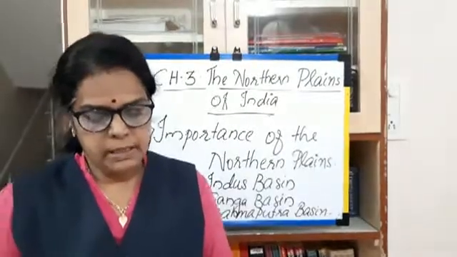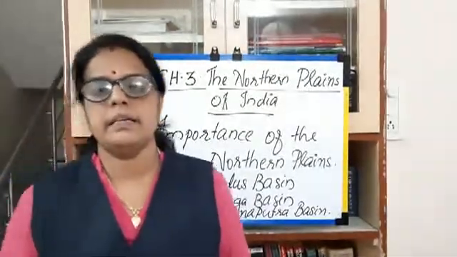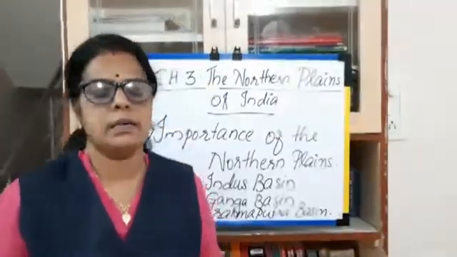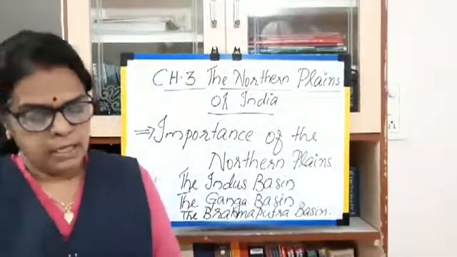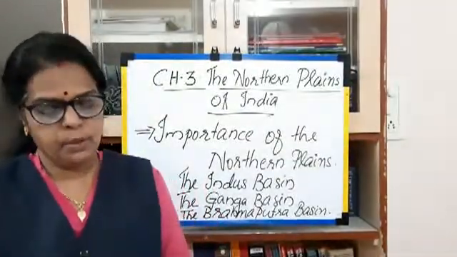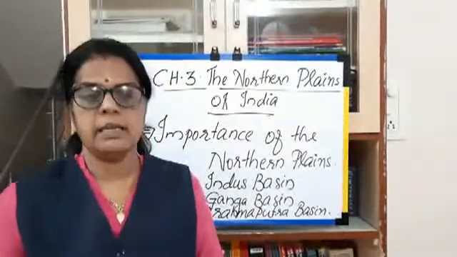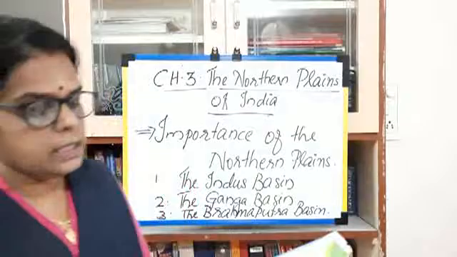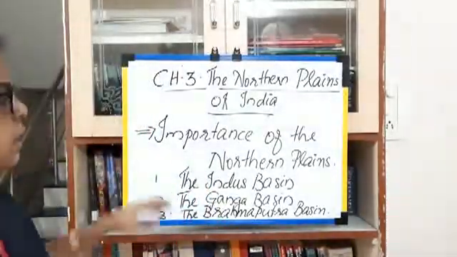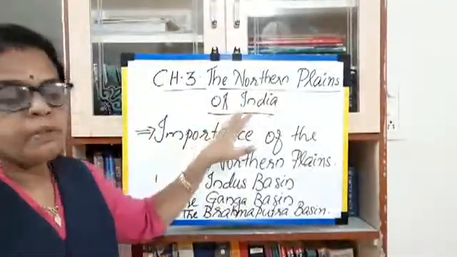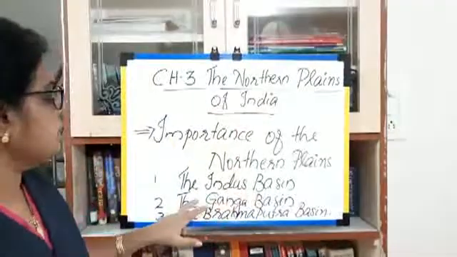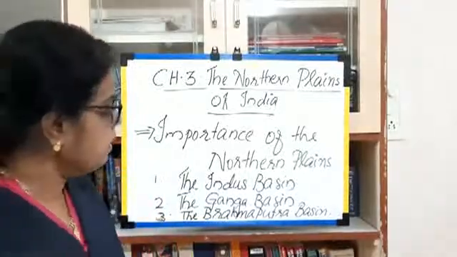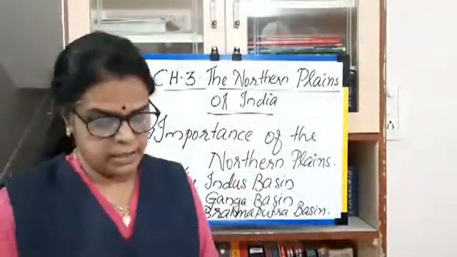River basins are ideal for agriculture and irrigation. The three major basins of the northern plains of India are the Indus basin, the Ganga basin and the Brahmaputra basin. These are the main river basins.